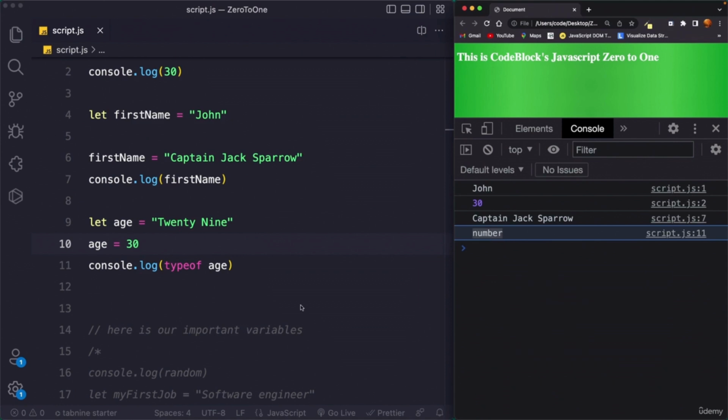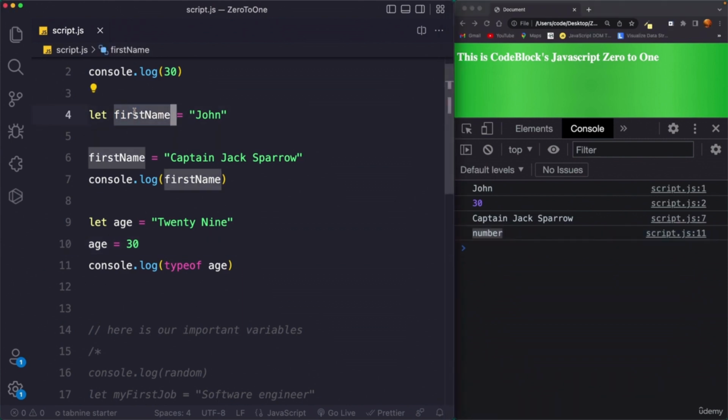So this is how dynamic typing works in JavaScript. We can again and again reassign different values to the same variable as long as we have declared all of the variables legally. What I mean by legally is that we have not declared the same named variable twice. So firstName is declared only once, and anywhere you can change the variable's value to a different value.